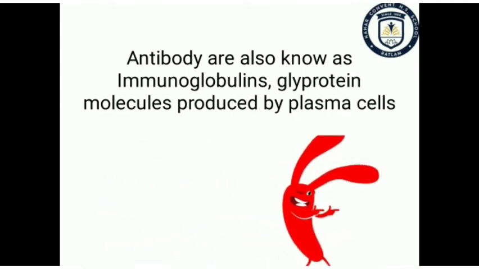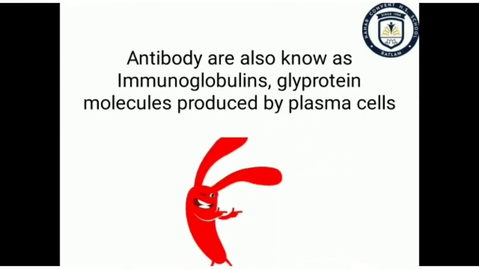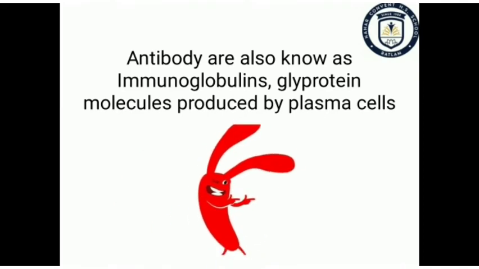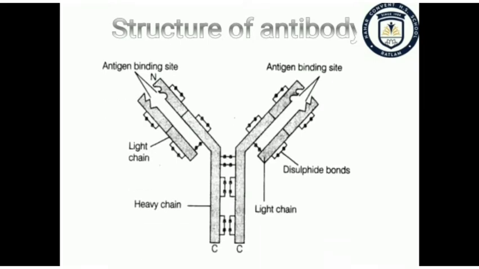Now we know very much about antibodies as we understand the meaning of the word. Now let's check its structure. The structure of antibody is made up of four polypeptide chains, in which two are short chains. They are called light chains, and they are identical. The other two chains are longer and are called heavy chains, and they are also identical. Each light chain is made up of 214 amino acids, and each heavy chain is made up of 450 to 700 amino acids.